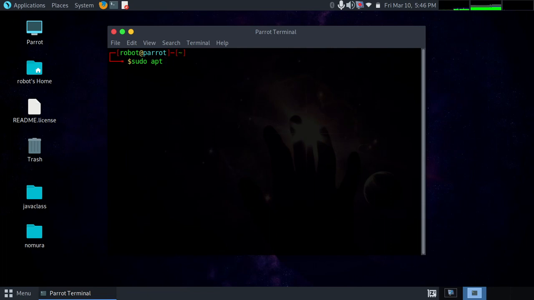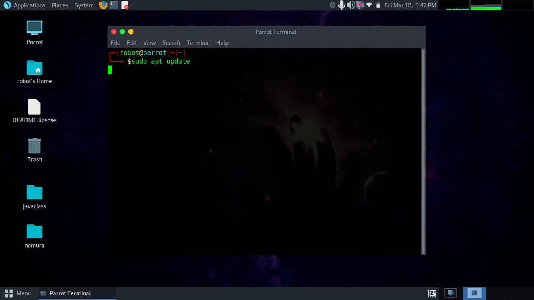write before updating any other package, because it helps to update the local package index on your system. So this command is very necessary. So sudo apt